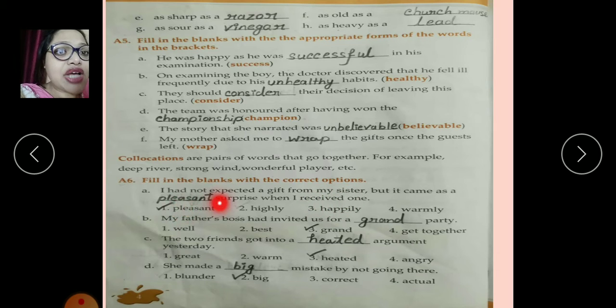I had not expected a gift from my sister, but it came as a pleasant surprise when I received one. Next one, my father's boss has invited us for a grand party. The two friends got into a heated argument. She made a big mistake by not going there.